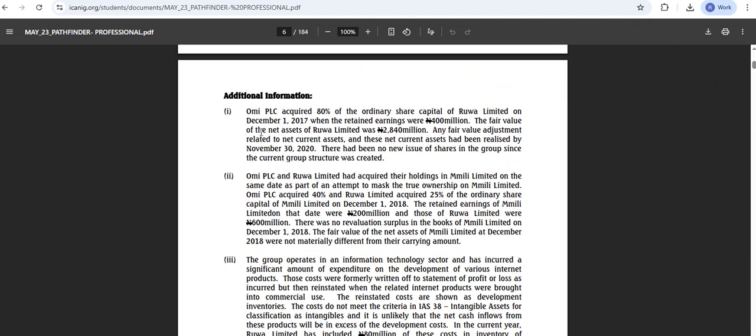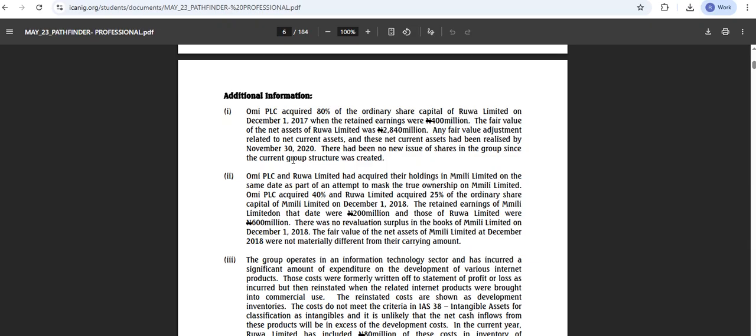Now, we purchased Rua at 80% when the retained earnings was 400 million. The fair value of the net asset was 2.84 million. So they gave us the fair value for Rua, at fair value of 2.84 million.